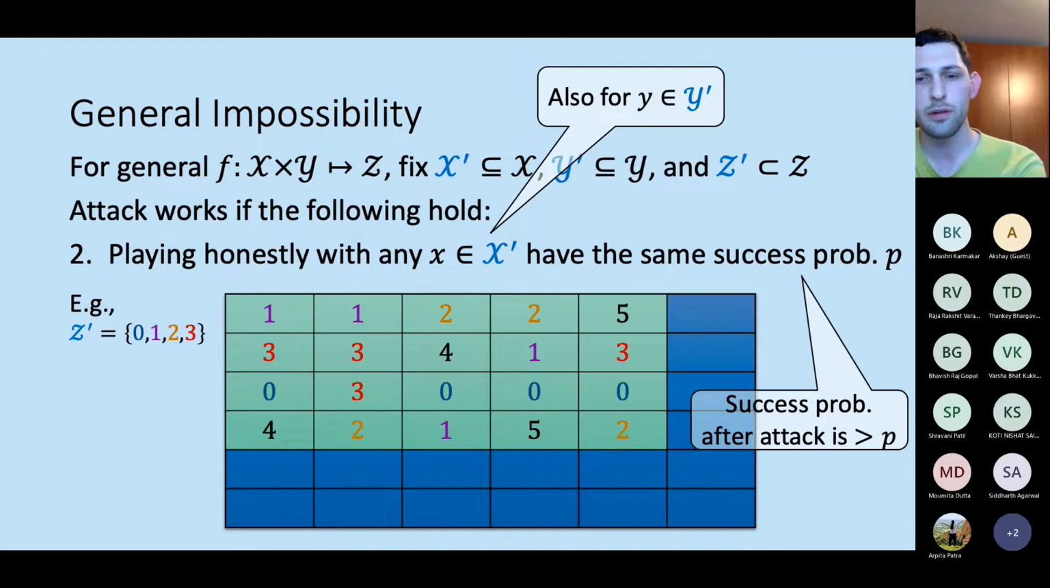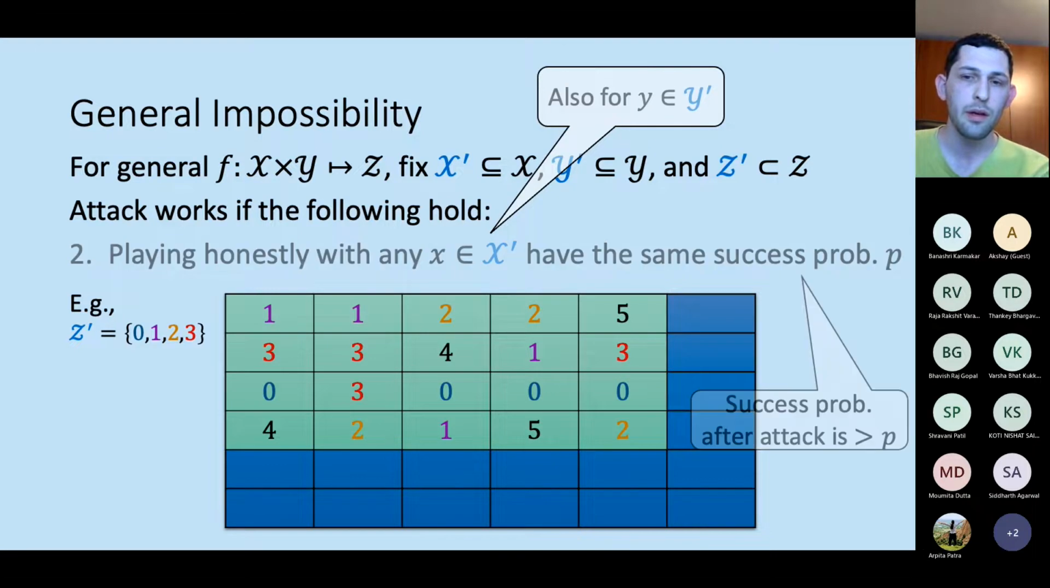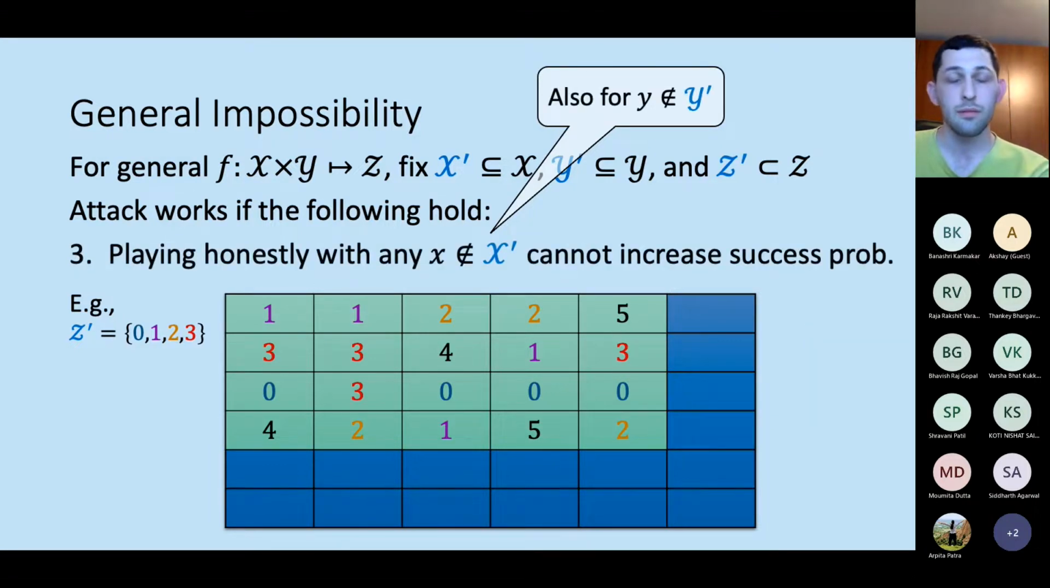But we also need a third condition that talks about what happens outside this rectangle. The reason is, I remind you, the simulator can change its input to be some value outside of this rectangle, something from outside X prime and Y prime. So what we want is that intuitively, playing honestly with any value X not in X prime will not increase the success probability of the adversary.